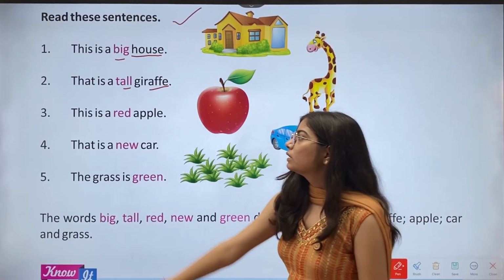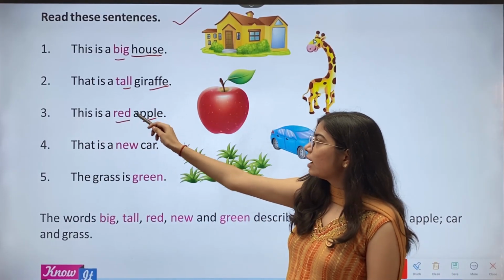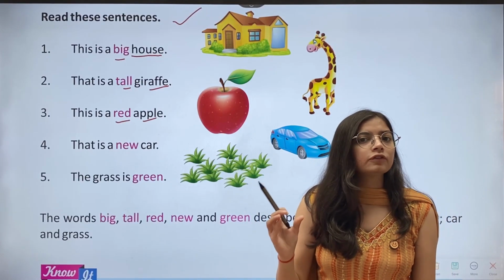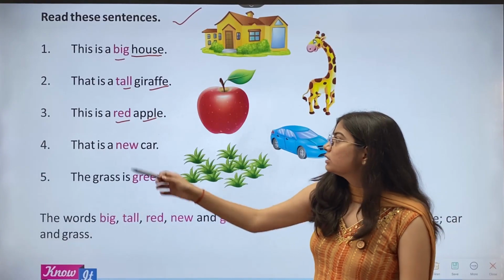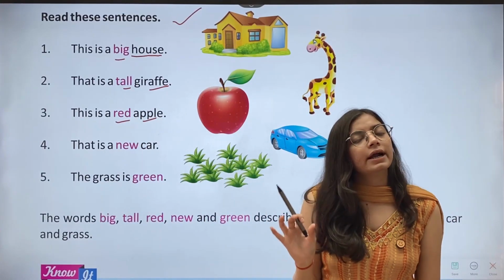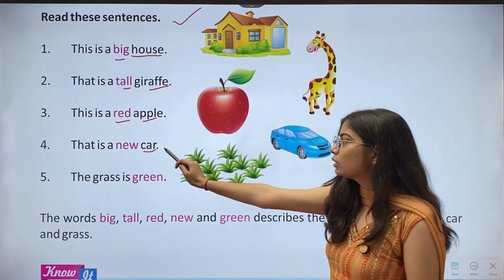Okay. Then third, this is a red apple. Now apple is the noun and the color of the apple is the quality which is describing here, which is red. So red is an adjective. Okay. Then fourth, that is a new car.